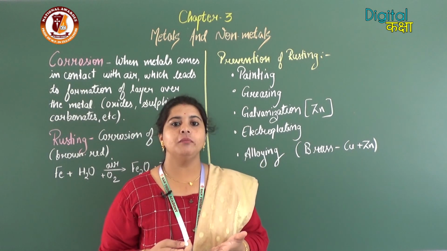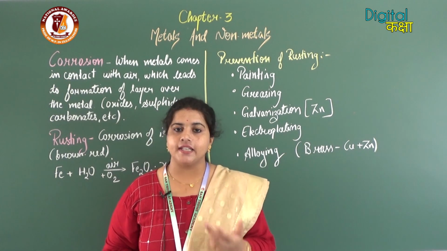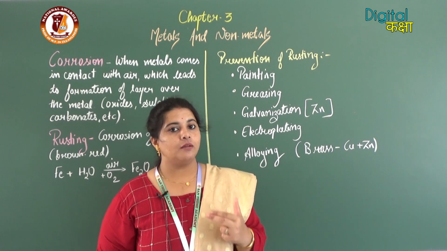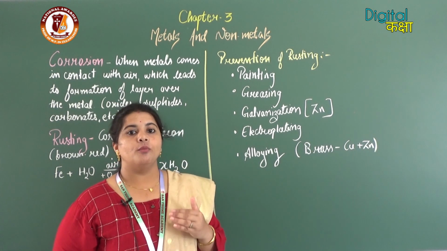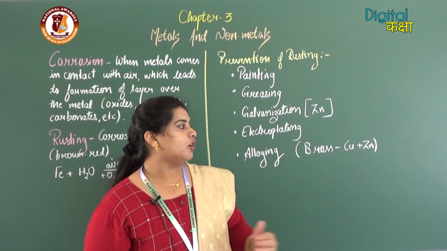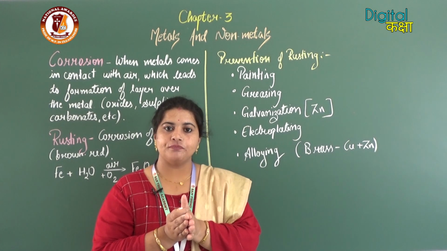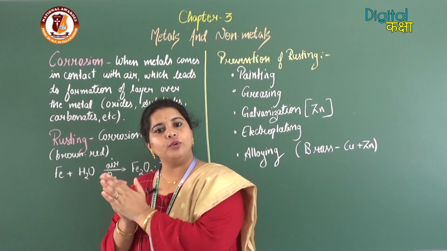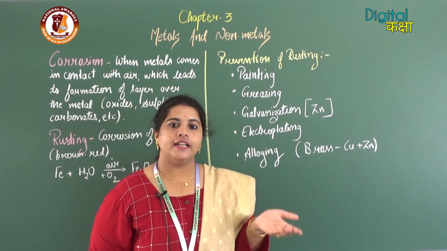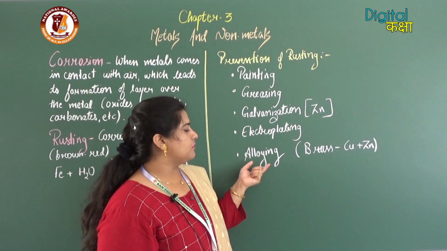How are these two metals mixed? Both are in solid form. So first, these two solids are melted. With the help of a high temperature they are melted, and that form is called molten form. When we get the molten form of copper and the molten form of zinc, both are mixed together in liquid form, and then poured into the mold, whatever shape we want. We get that shape after it is demolded. That means after cooling down it converts to a solid, and that becomes an alloy.